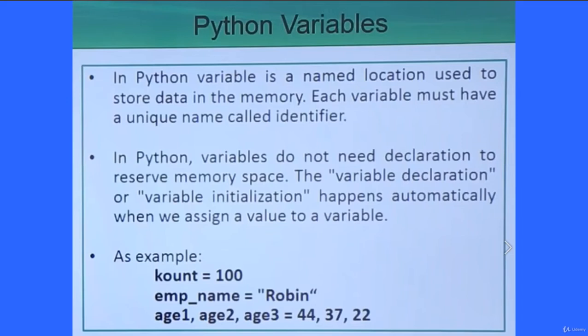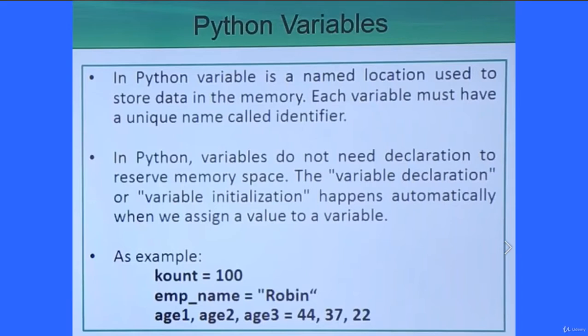Python variables and constants. We shall start our discussion with Python variables. We know that in any programming language, we define some variables. Variables are nothing but named memory locations. How many memory locations will be defined under one variable will be decided by its data type, that is, the size of the data type.